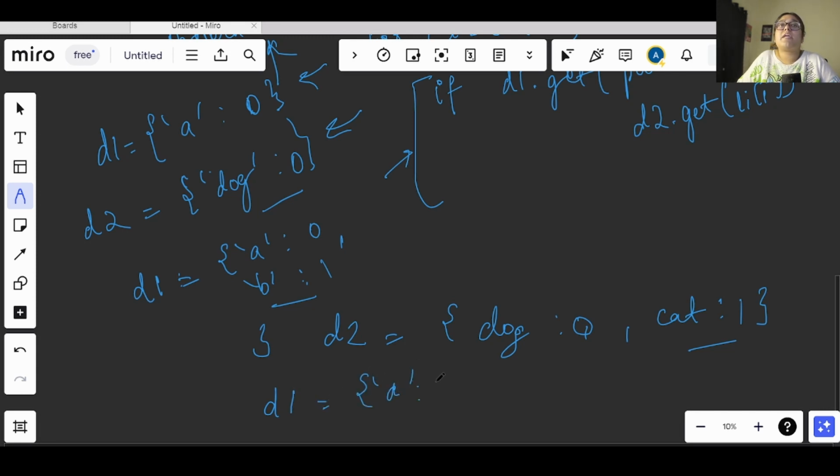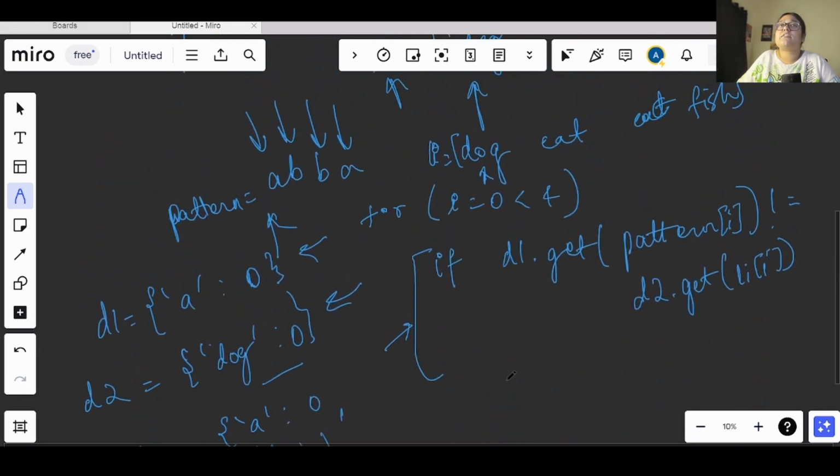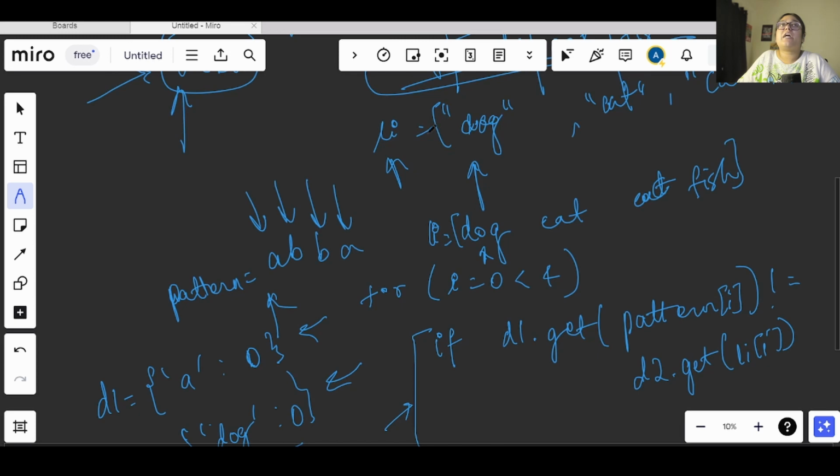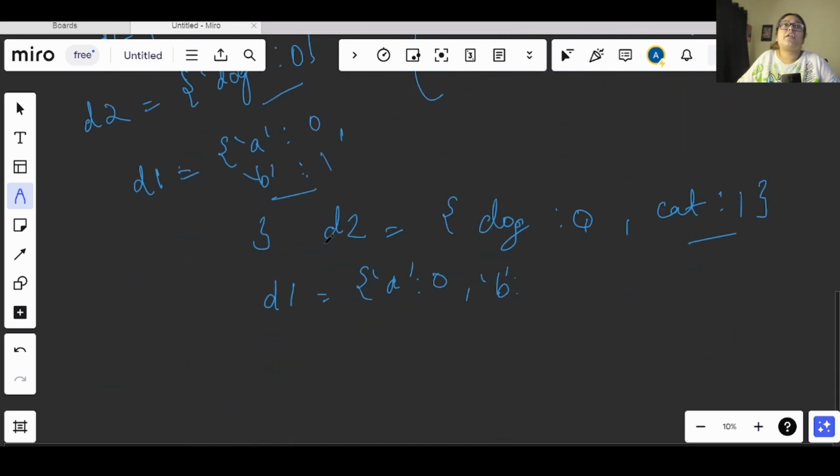Now a will be 0 only. After this, b is already occurring in the dictionary. So what will happen, if the key is already there and we are not keeping it as a list, the value is not a list, we are just updating the value. So this value will get updated as 1.